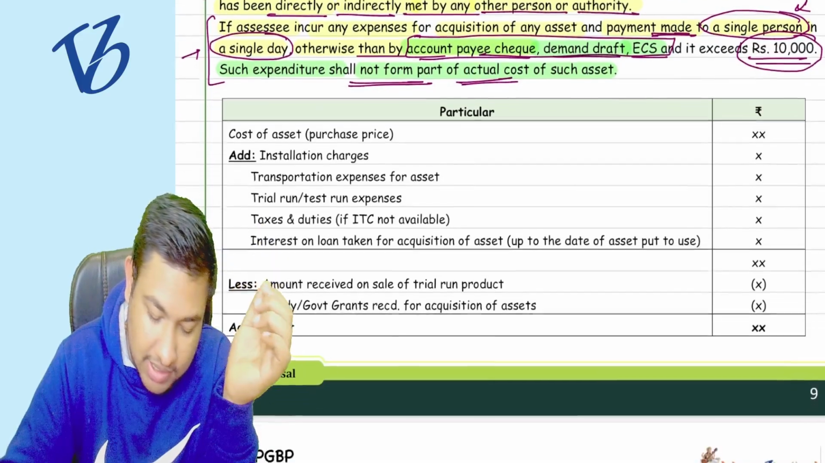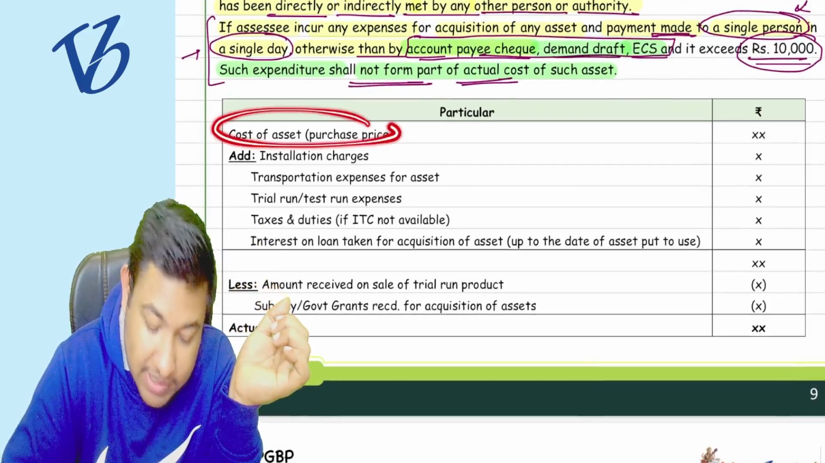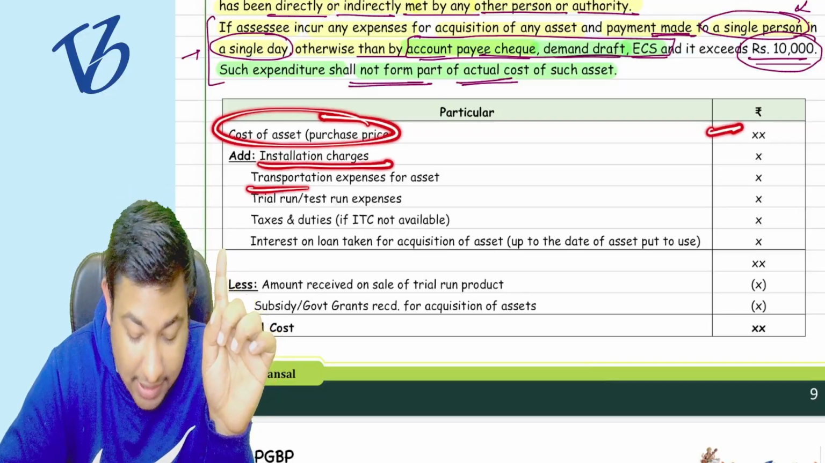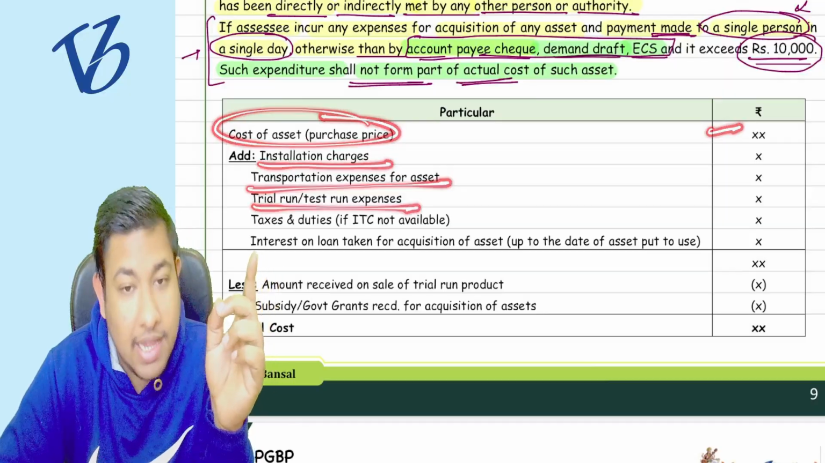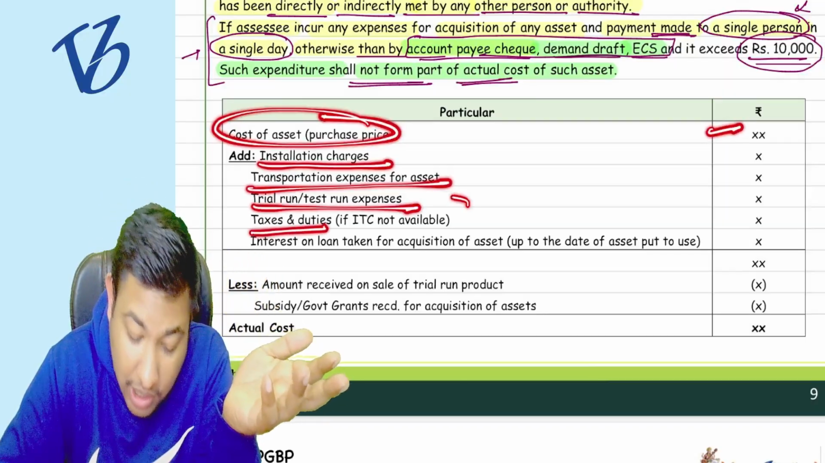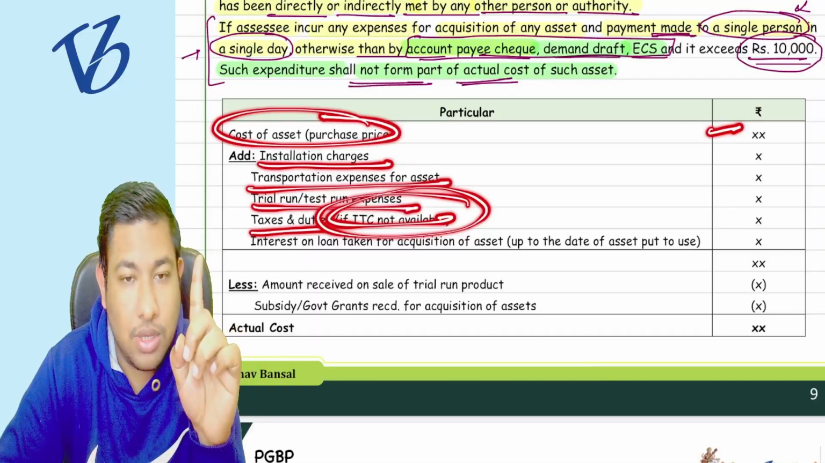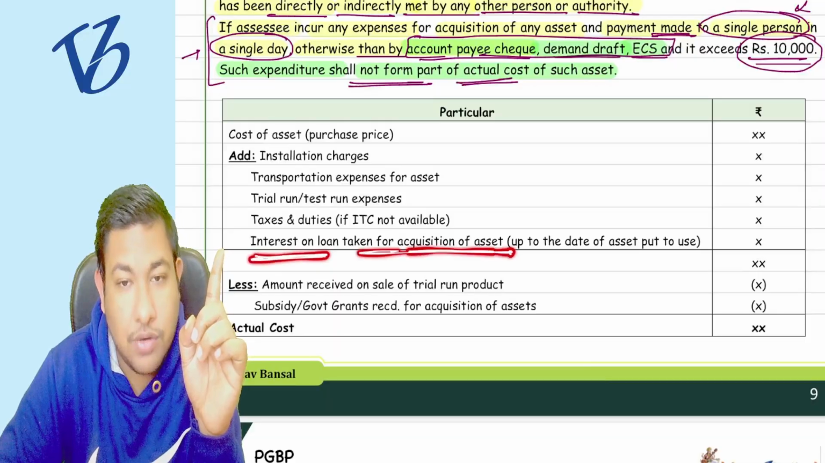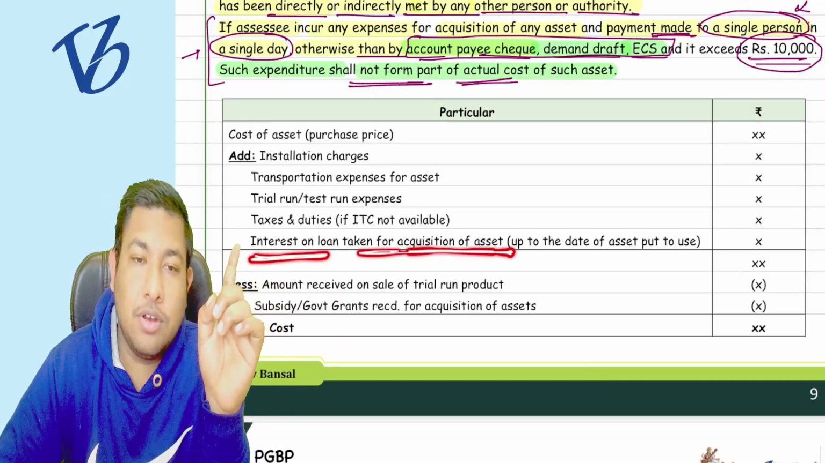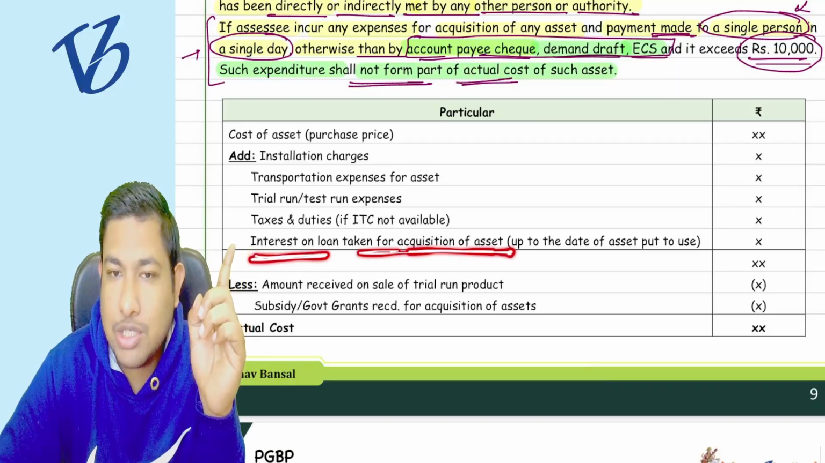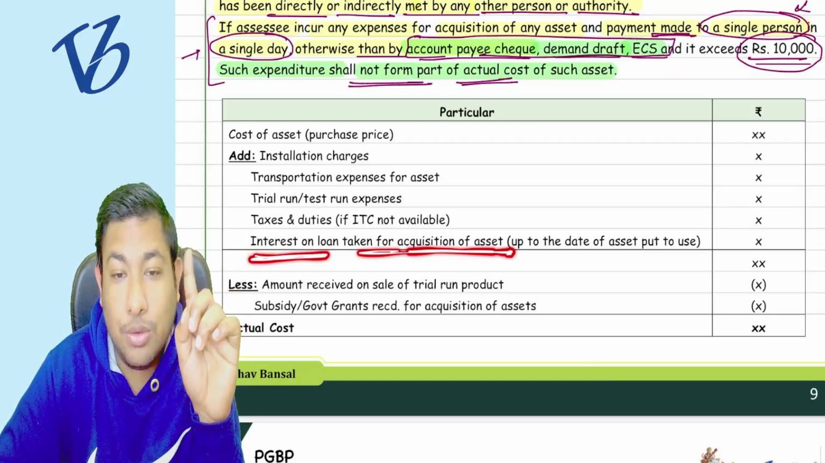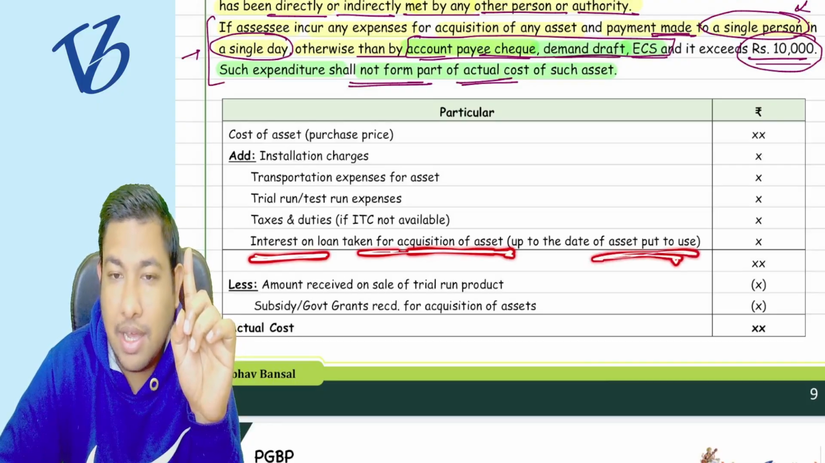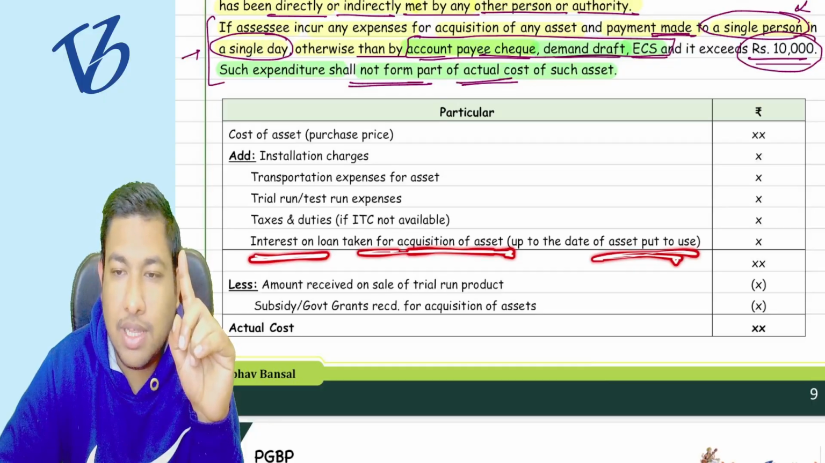So it is said that the cost of the asset, the installation charges, transportation charges, trial run charges, and the taxes and duties, that is the GST, if the ITC is not available. Okay, only when it is not available. And interest on loan taken for acquisition of the asset. If you remember the borrowing cost, Ind AS 23, the interest on loan taken for the acquisition of the asset is also capitalized up to the date of put to use.